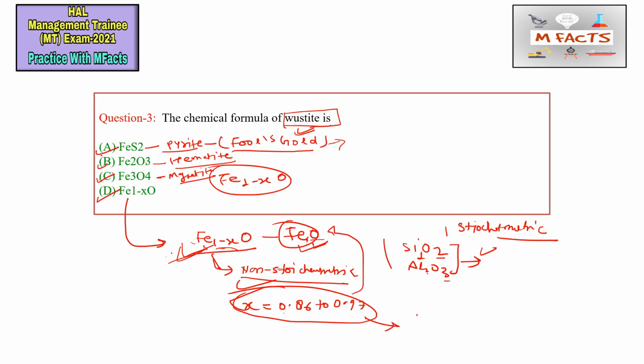This X value also depends on pressure and temperature. So the pressure and temperature of the environment decides what value of this Fe will consist in chemical reactions. Okay, so this is all about Fe1 minus xO, that is Wustite. I am sure that you must have understood this question.